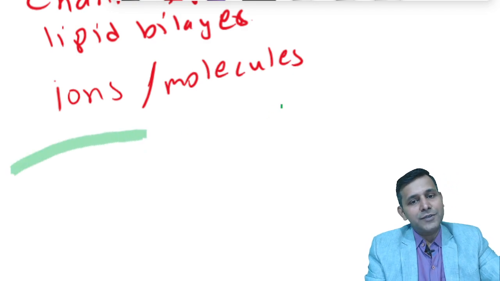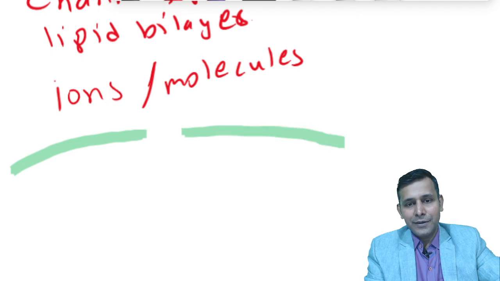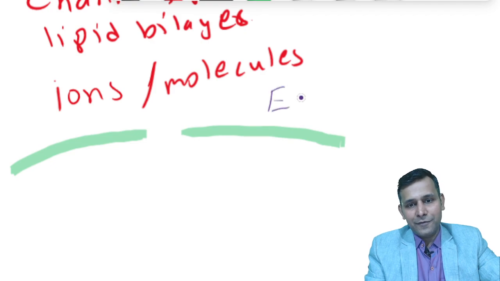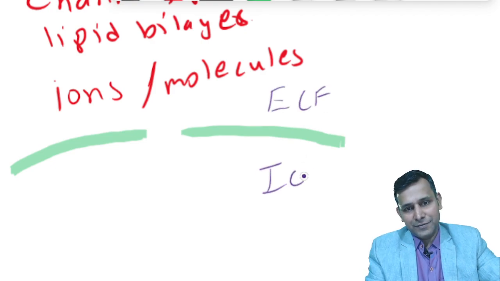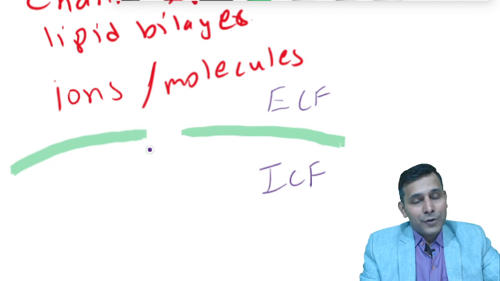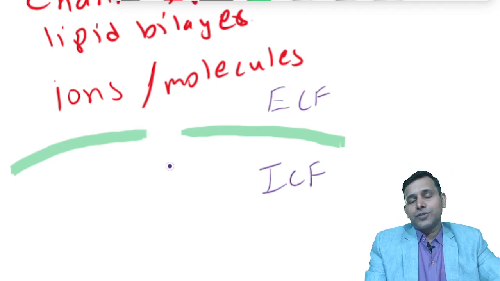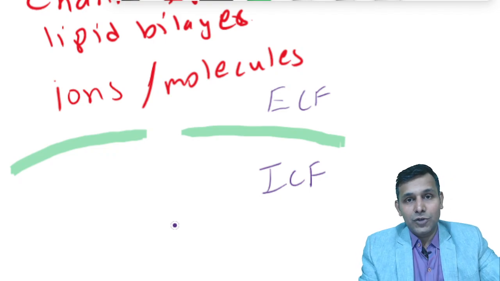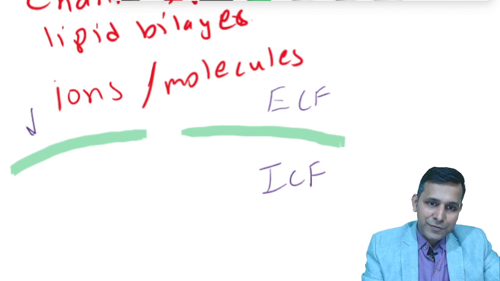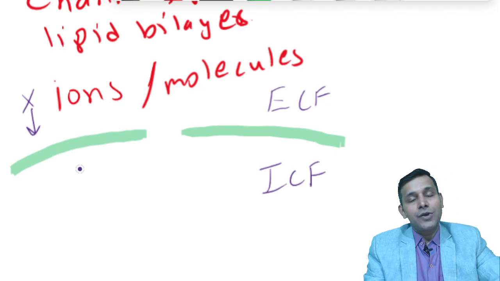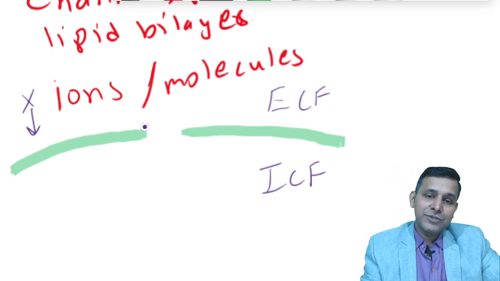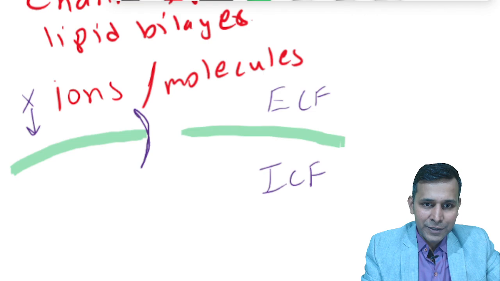Just consider, let this be a cell membrane, with an ECF and an ICF, that is extracellular fluid and intracellular fluid. Now, the substances which are water soluble, or charged particles which cannot cross the lipid bilayer, move across the membrane by using channels.